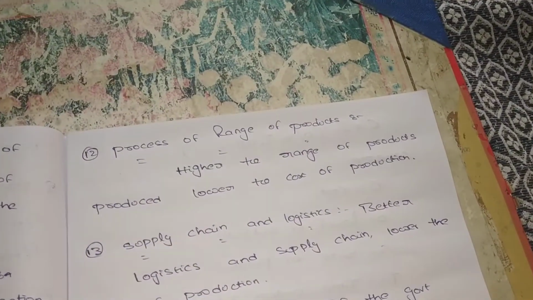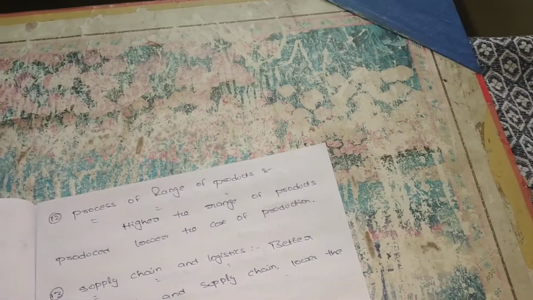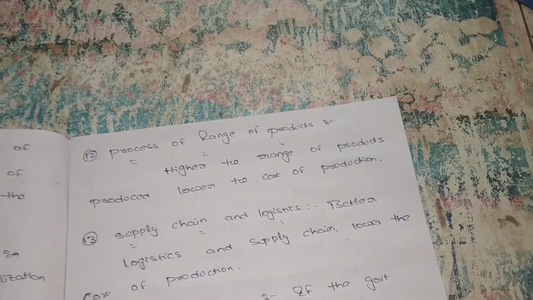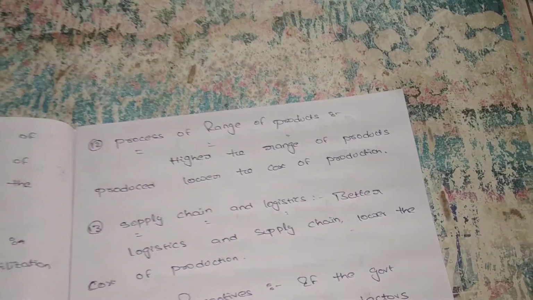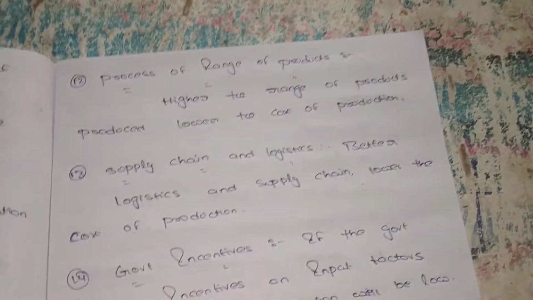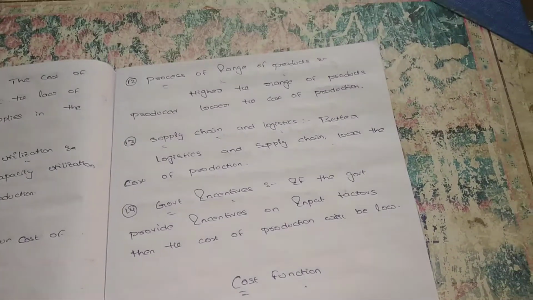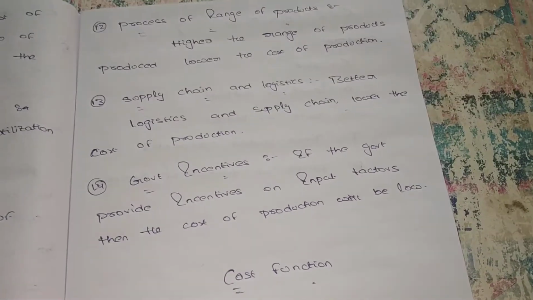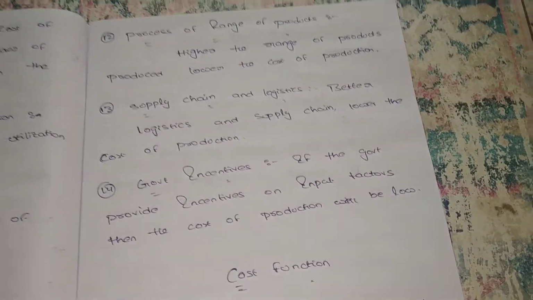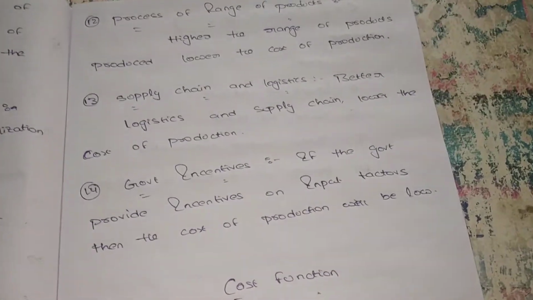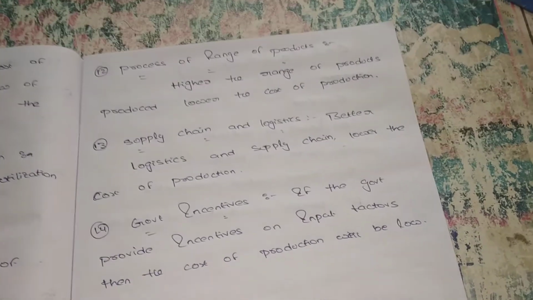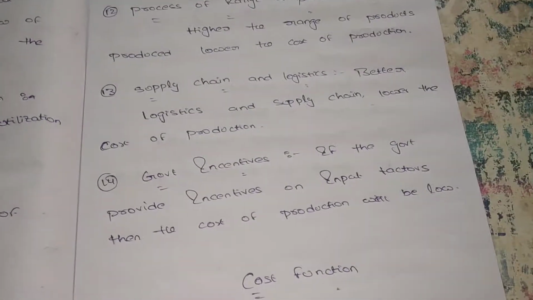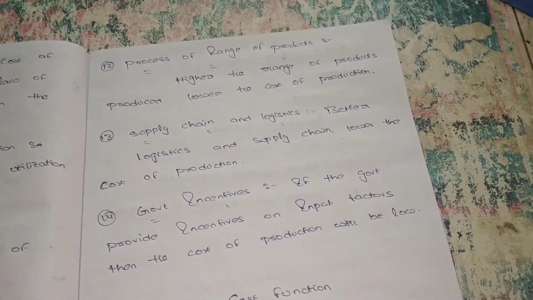Next, range of product. Based on our range of product also, our cost of production depends. Next, supply chain. If our organization has a better supply chain, then also our cost of production will decrease. Next, government incentives. If the government provides some incentives for our product, then also our cost of production will decrease, because the tax burden ultimately falls on customers. So if we reduce taxes on a particular product, it will get a much cheaper cost. For that reason also our cost of production will reduce.